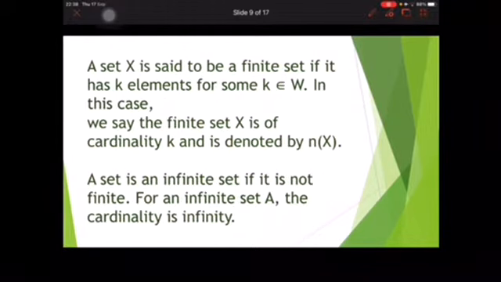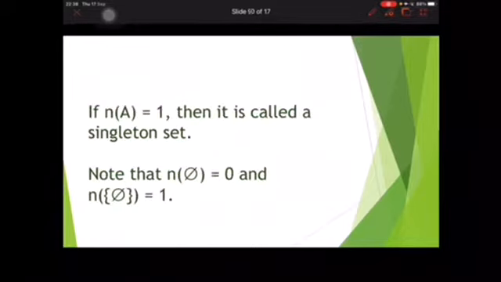When can we call a set a finite set? If it has k elements, where k belongs to W, we say that the finite set is of cardinality k and it is denoted by n of X. If it is not finite, it is an infinite set, and its cardinality is also infinite. Cardinality means number of elements. If n of A is equal to 1, then it is called a singleton set. The number of elements in an empty set is 0.